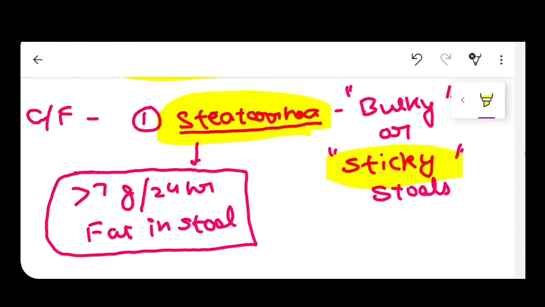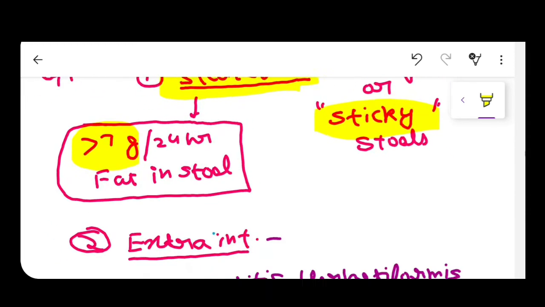And what is the definition of steatorrhea? We can call it steatorrhea when there is more than 7 gram of fat in the stool in 24 hours. If there is more than 7 gram fat in the stool in 24 hours, it is known as steatorrhea.